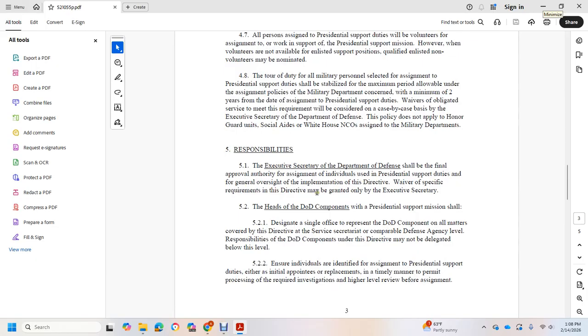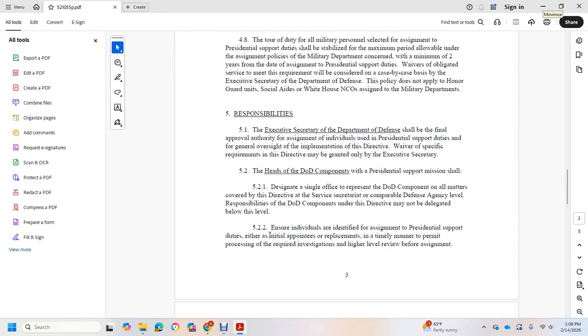Waivers to specific requirements of the directive may be granted only by the Executive Secretary. The heads of the Department of Defense components with a Presidential support mission shall designate a single office to represent the DoD component on all matters concerned with this directive, at the Military Service and Secretary level or the comparable Defense Agency level. The responsibility of the DoD component under this directive may not be delegated below this level.